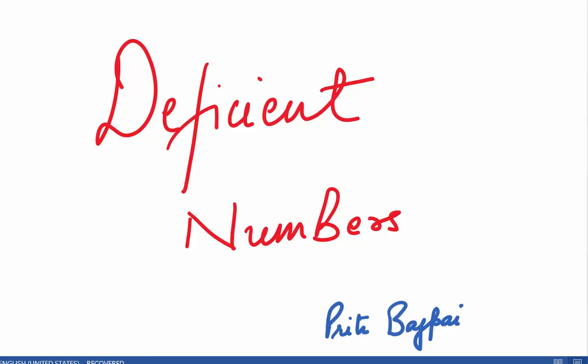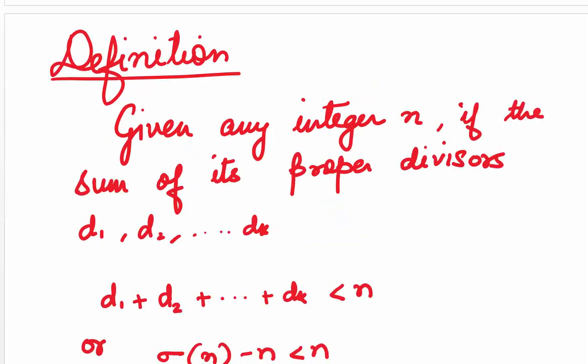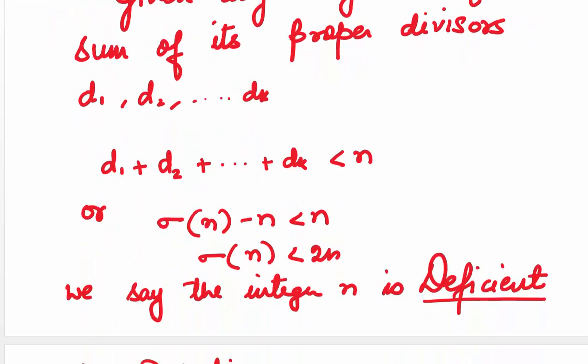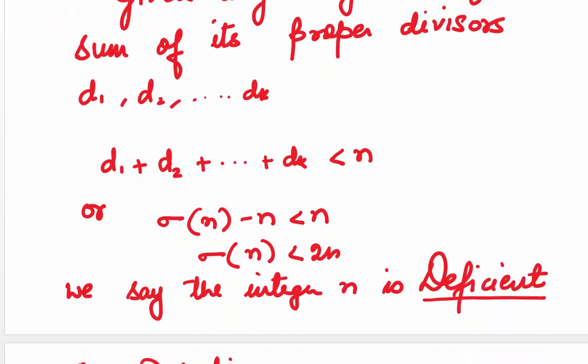Let's first define what deficient numbers are. Although we have done it in the previous video, let's do it once again. Let us say we are given a positive integer n and its proper divisors d1, d2, ..., dk. If the sum of the proper divisors is less than n, or if sigma n minus n is less than n, if you take the n on the other side, we get sigma n is less than 2n. We say that the integer n is deficient.